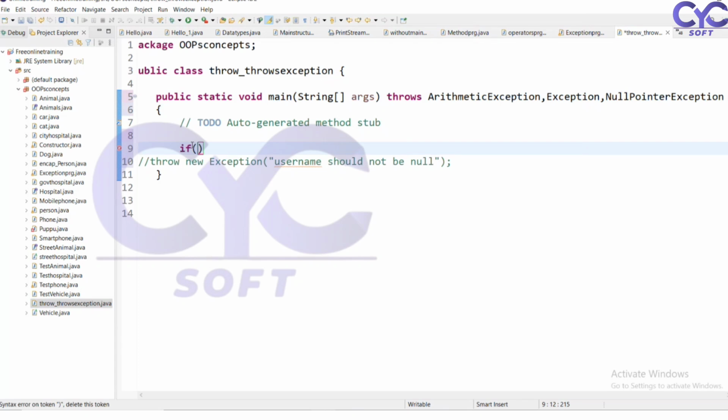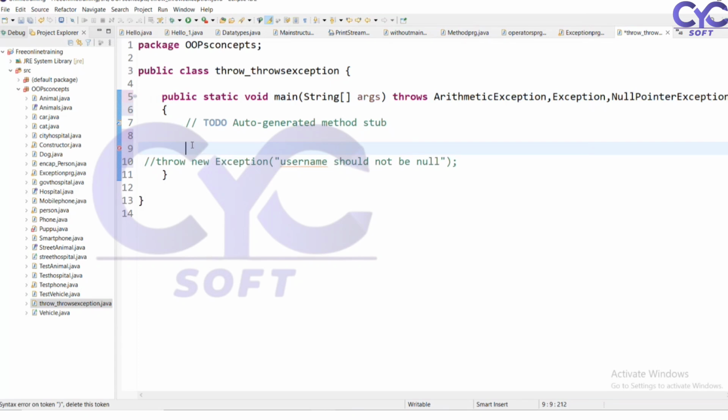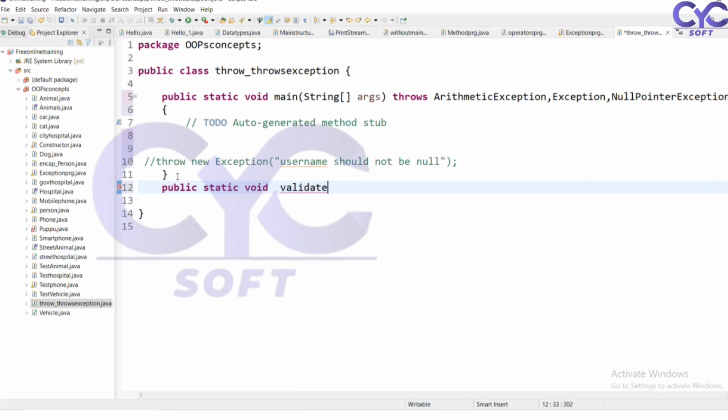Suppose I have an age. So I will create one method that is easy for you: public static void validate(int age). I have created one static method. Why have I created a static method? Because I can call it without any object reference. If you want to create a method without static, you have to create the object.